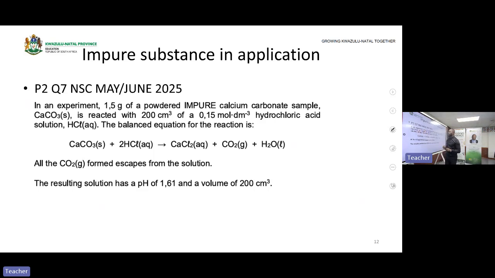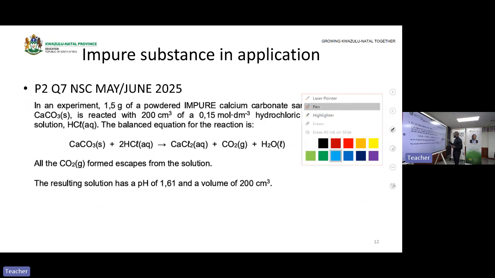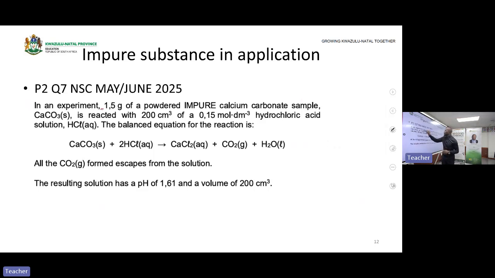In an experiment, you are told, 1.5 grams of powdered impure calcium carbonate. Are you with me? So this mass that they're giving you, it's the mass of the impure calcium carbonate. What does it mean? Ignore the mass. Don't use it in the calculation.